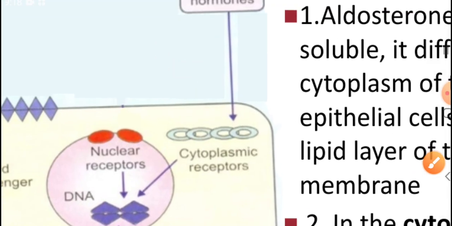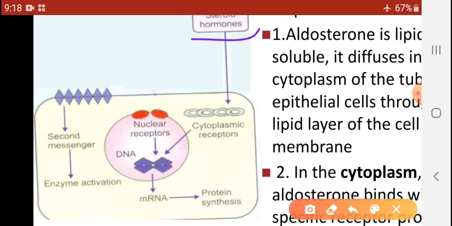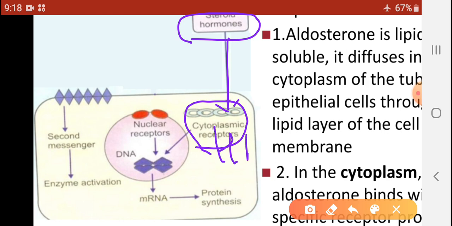Here in the diagram, the steroid hormones bind with the cytoplasmic receptors, that means receptors which are present in the cytoplasm, and they form HRC, and this HRC is helpful to activate mRNA, and this mRNA helps to activate the synthesis of proteins.